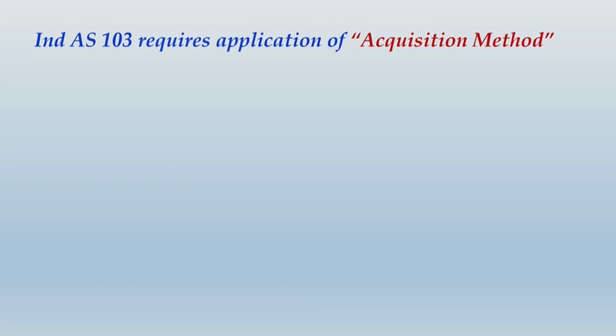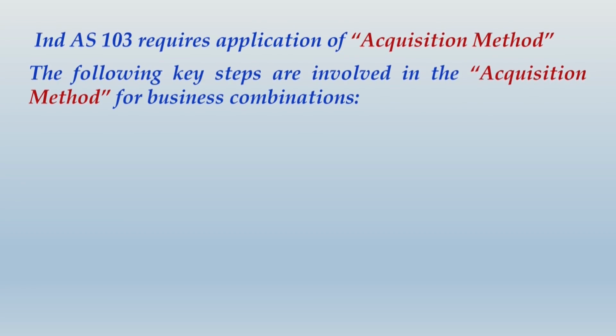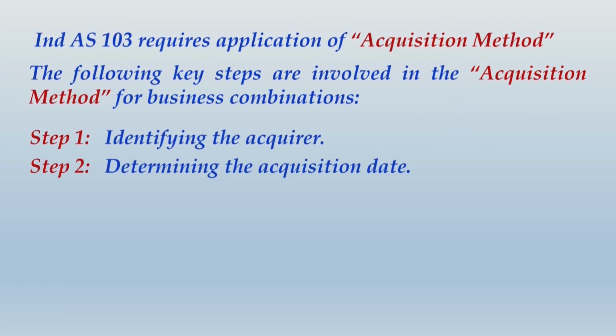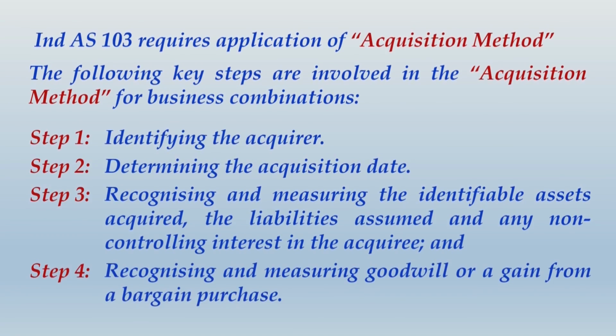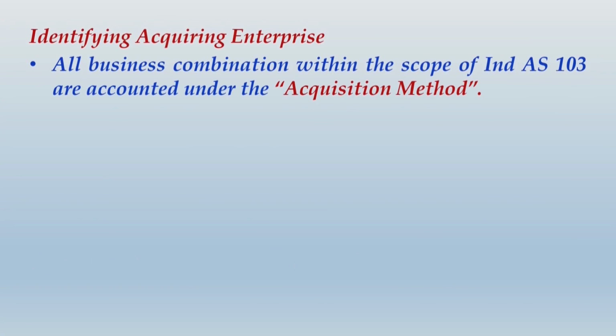So as we have discussed, Ind AS 103 requires application of acquisition method. The following key steps are involved in the acquisition method for business combinations. First step is identifying the acquirer. Second step, determining the acquisition date. Third step, recognizing and measuring the identifiable assets acquired, the liabilities assumed, and any non-controlling interest in the acquiree. And step 4 is recognizing and measuring goodwill or a gain from a bargain purchase. Let us write some more notes before I provide any further explanation.